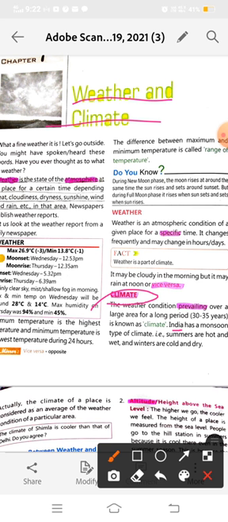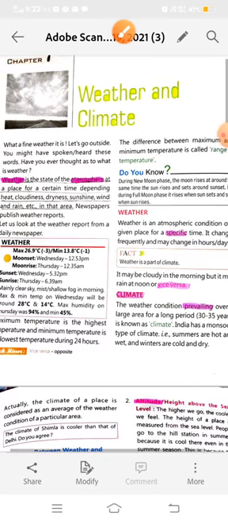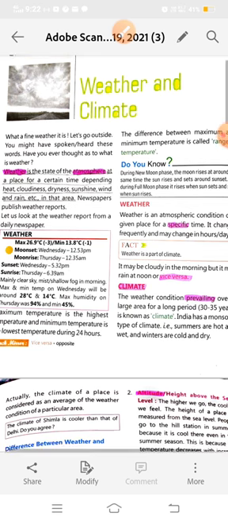And the weather condition prevailing over a large area for a long period is known as climate. A long period means 30 to 35 years, and climate changes after 30 or 40 years.